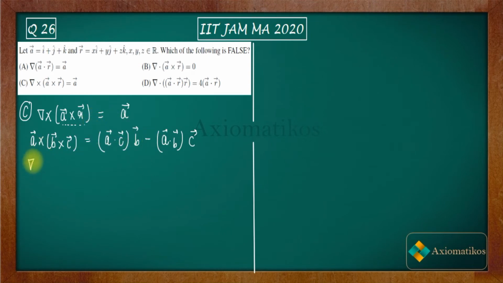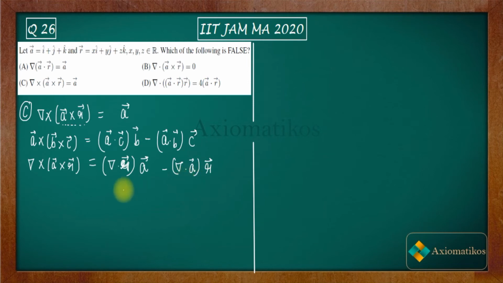Now you have del cross of A cross R in this way. So what you will do, you will apply del dot of C. Then this del is actually a vector. I hope you already know that, okay? That's why I'm not defining it right now. I will define it later, but it's a vector. So you got this. Now C, I wrote it wrong. It's not C, it's R. Del dot R of A vector minus del dot A of R vector. All right. So this is what you will get.